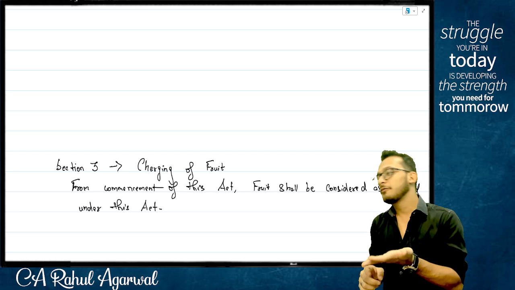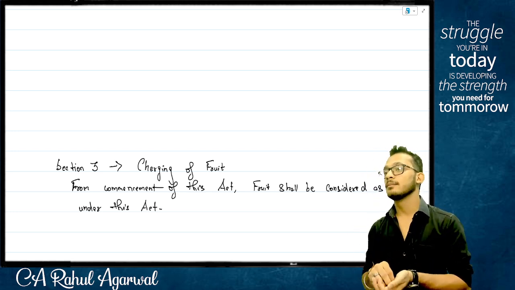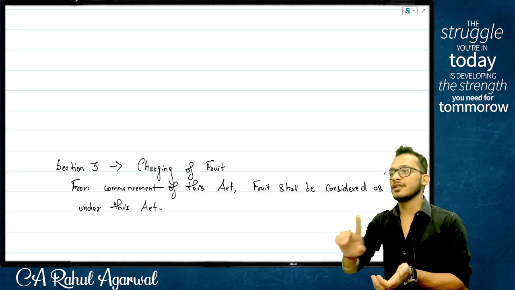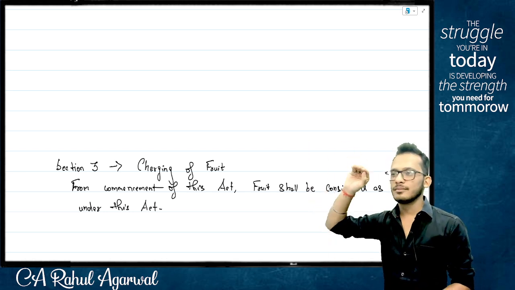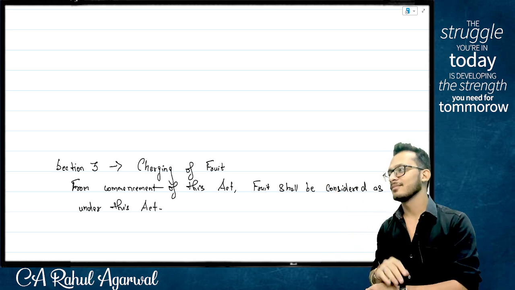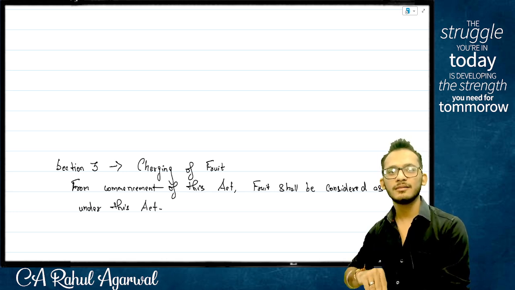So the order of priority is very simple. If you see a definition under the section, apply that definition. If you don't see the definition in the section, apply section 2. Here's the fun. Rahul, if it is not there in section 2 also, assume what?